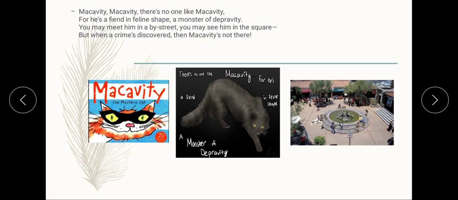You may find him anywhere on your way. He may be there in a by lane or in a square. However, when his crime is discovered and people look for him, he is not to be found.